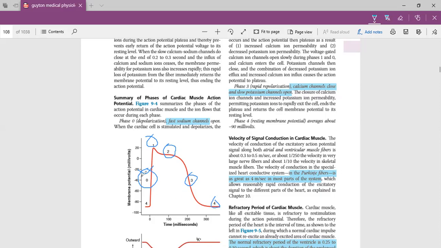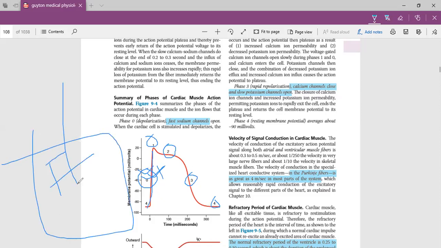So what is 0 and why is it 0? Now see, what is 0? It's depolarization. And how does depolarization of the heart take place? Depolarization of the heart takes place when fast sodium channels open. When fast sodium channels open, sodium moves into the cell, and sodium is positively charged, so our resting membrane potential moves toward the positive charge. So this is depolarization of the heart.